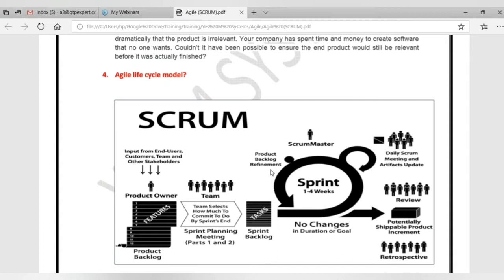For every user story there will be acceptance criteria, in the sense that if that is met, then only that user story will be accepted by the product owner or the end users. This is going to happen every one week or two weeks. We'll talk about it, but complete documentation cannot be avoided here also. Some information should be there, but the number of documents that we prepare will be reduced.